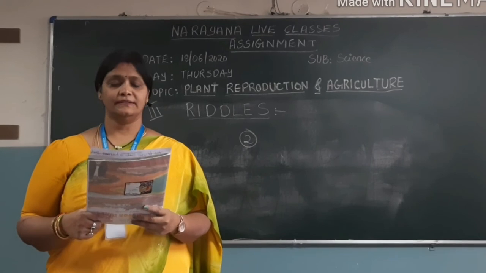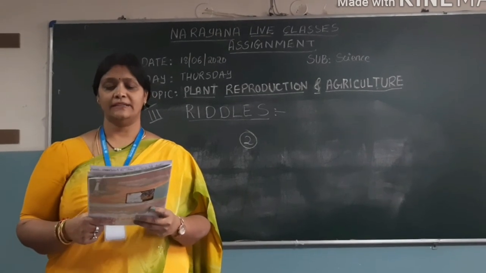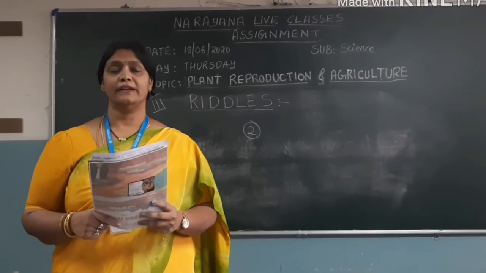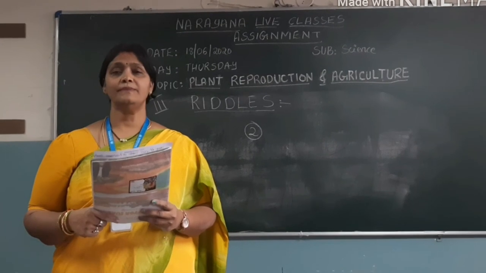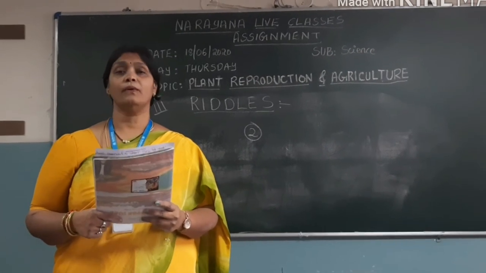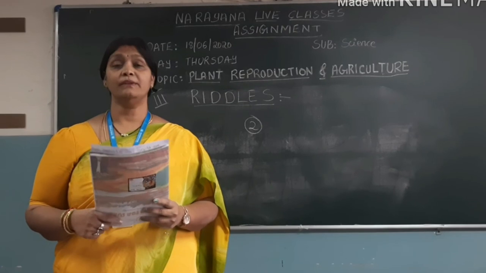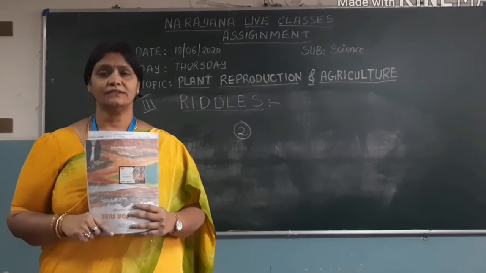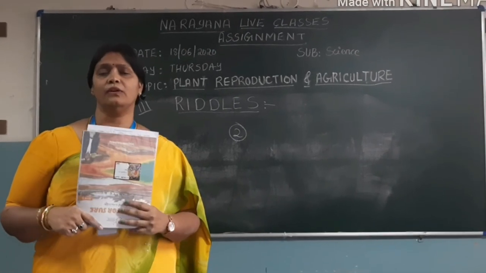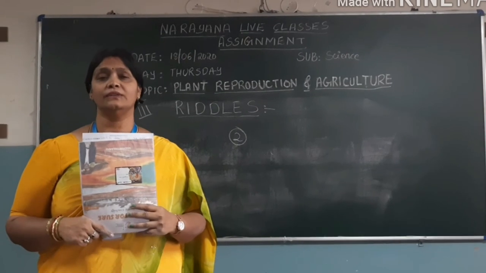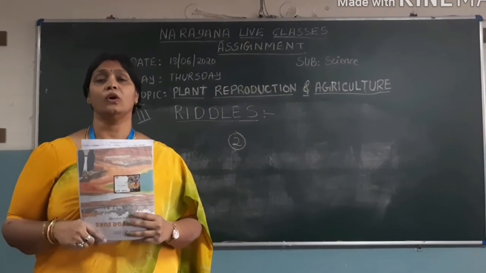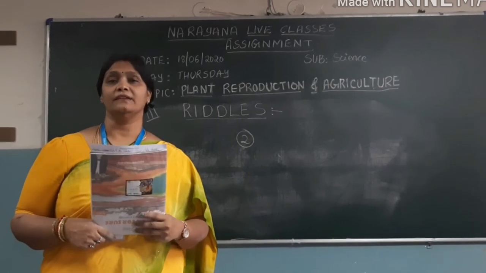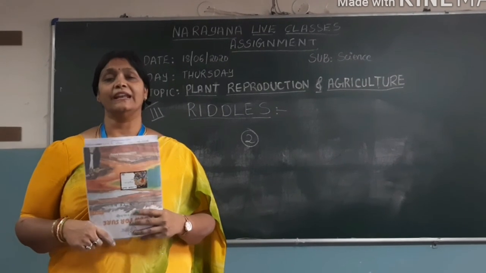Let me read that out. I am sometimes big and sometimes small. In the autumn you see me fall. Let me read out the riddle again. I am sometimes big and sometimes small. In the autumn you see me fall. Which will fall during autumn, children? Is it trees? Is it rocks? We are well aware that obviously leaves fall during autumn. So the answer for the third riddle is leaf.